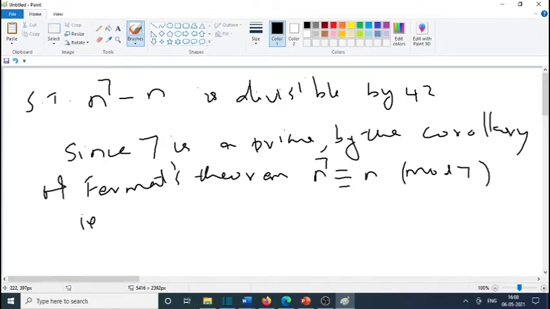That is, n raised to 7 minus n is a multiple of 7. We can write this as equation 1.